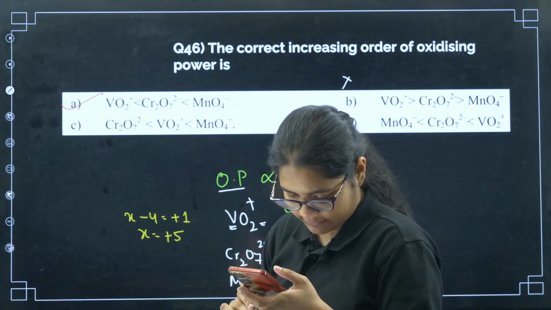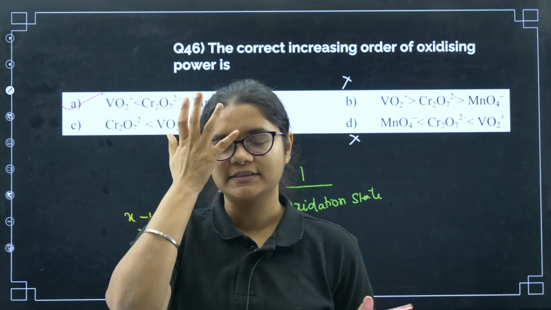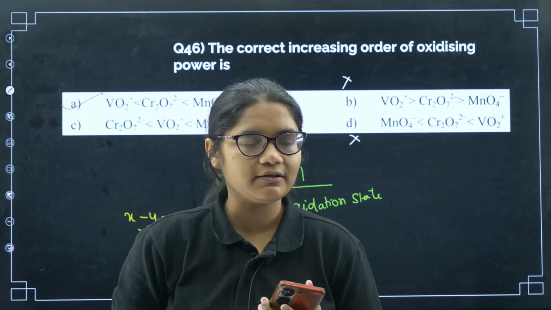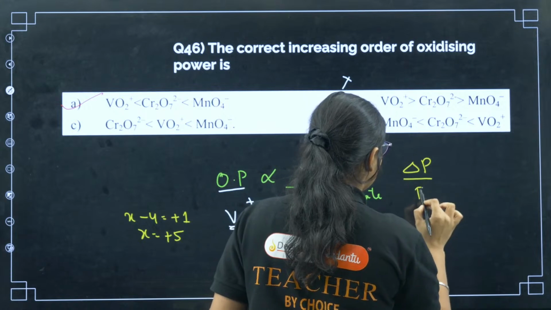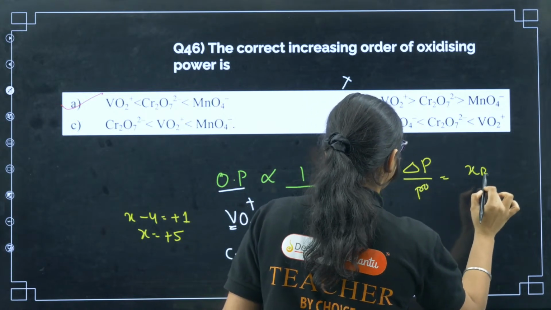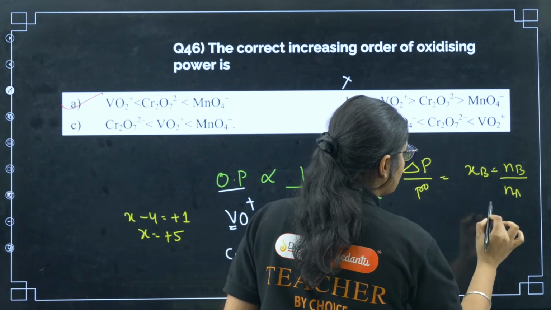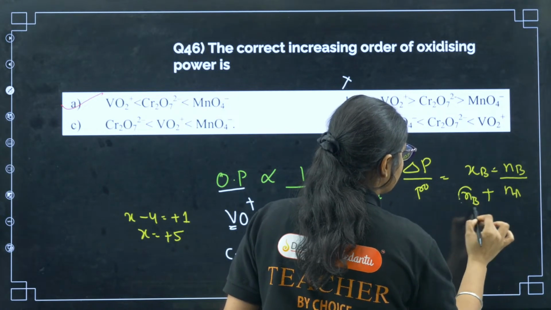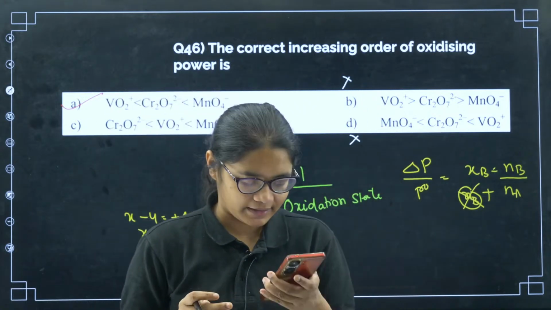Varija: Relative lowering of vapor pressure numericals are very difficult. Why, dear? You can just put the formula, right? In relative lowering of vapor pressure, please remember one thing, delta P by P naught is equal to XB, right? And in this XB, you can just put NB by NA. You can ignore this NB in the denominator, then calculations will be easier.